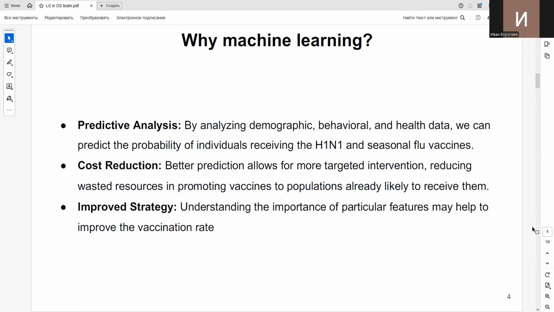So why machine learning? Because it's very good at predicting the probability of an individual receiving the H1N1 vaccine and the seasonal vaccine, for example, which we have been working with. And it may lead to cost reduction of the whole vaccination program, which is a good benefit for the healthcare system, and improve the strategy by identifying the important features.